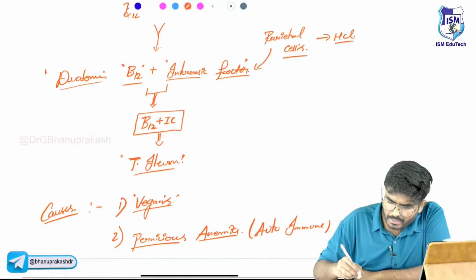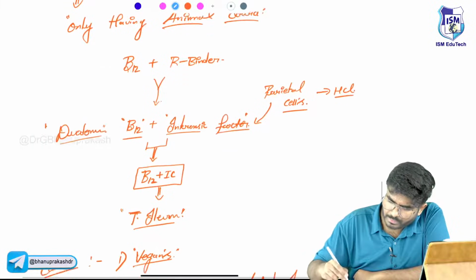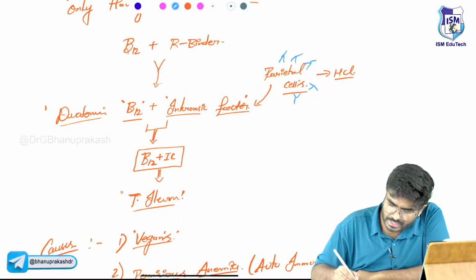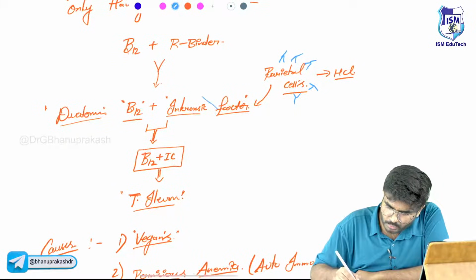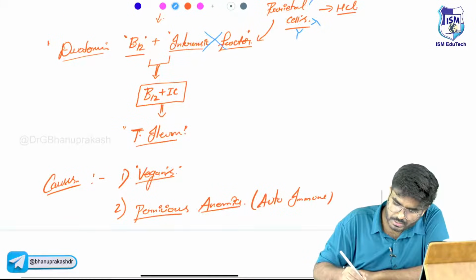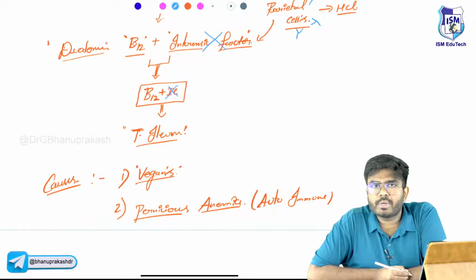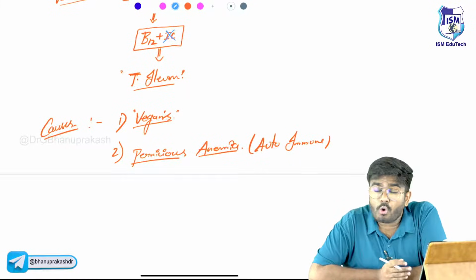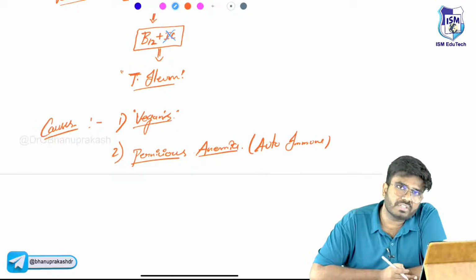In pernicious anemia, autoantibodies are produced against the parietal cells. So parietal cells are going to be damaged, destroyed. When parietal cells are damaged, the intrinsic factor is not going to be present. Without intrinsic factor, do you absorb vitamin B12? No, vitamin B12 absorption cannot happen. So pernicious anemia is the most important cause of vitamin B12 deficiency anemia.